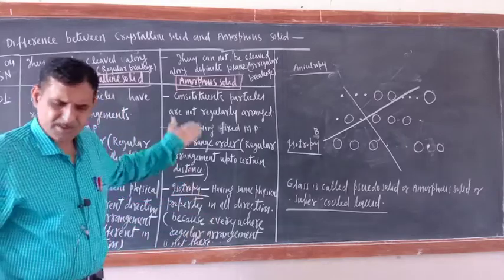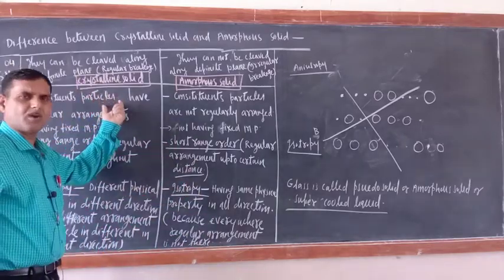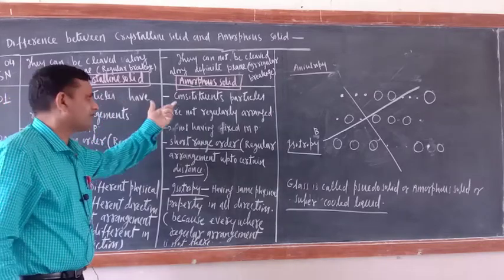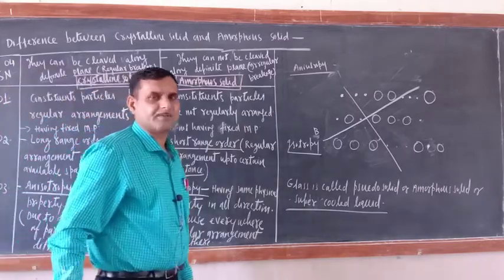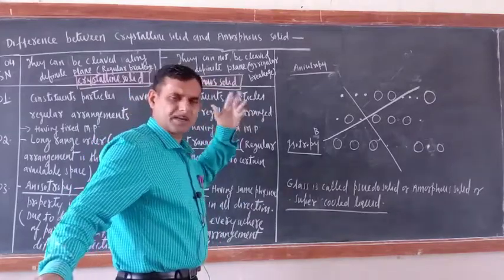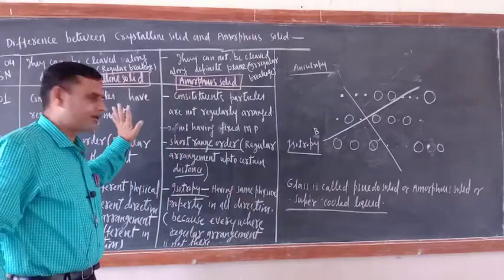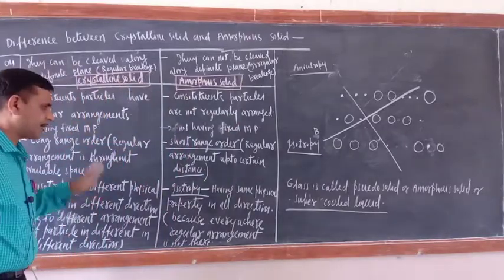Now some other differences you can also write. Crystalline solids have a definite chemical composition. Amorphous solids don't have a definite chemical composition. That is also one of the differences. But rather than concentrating much on this one, it is better to concentrate on these many differences.